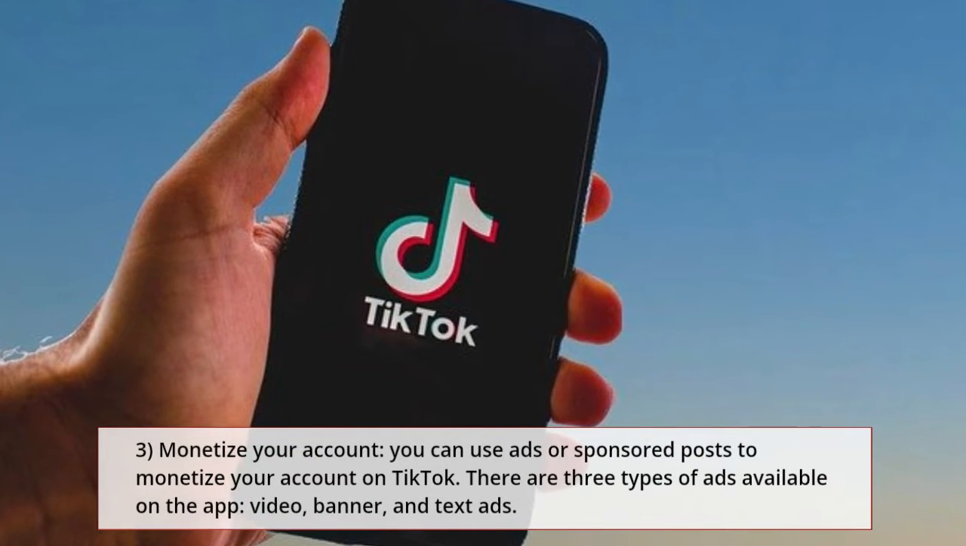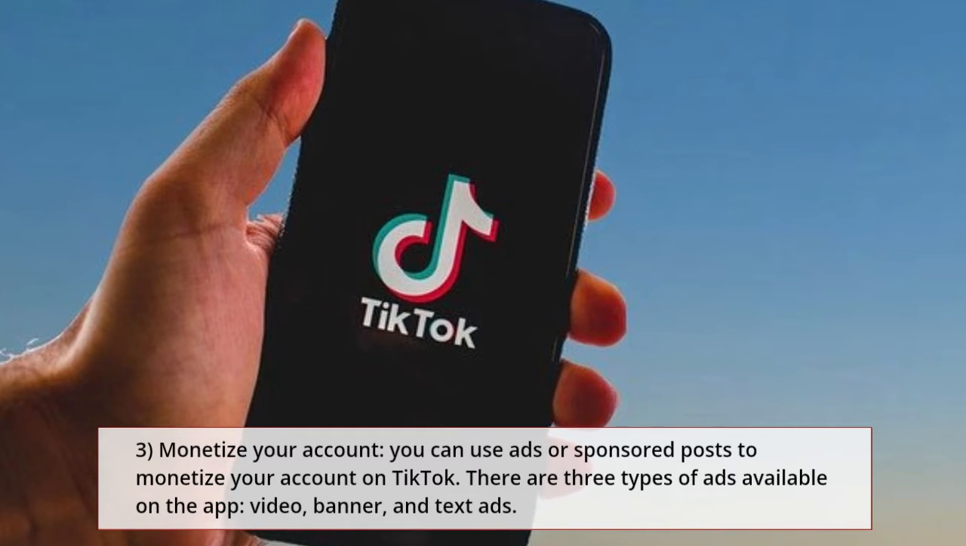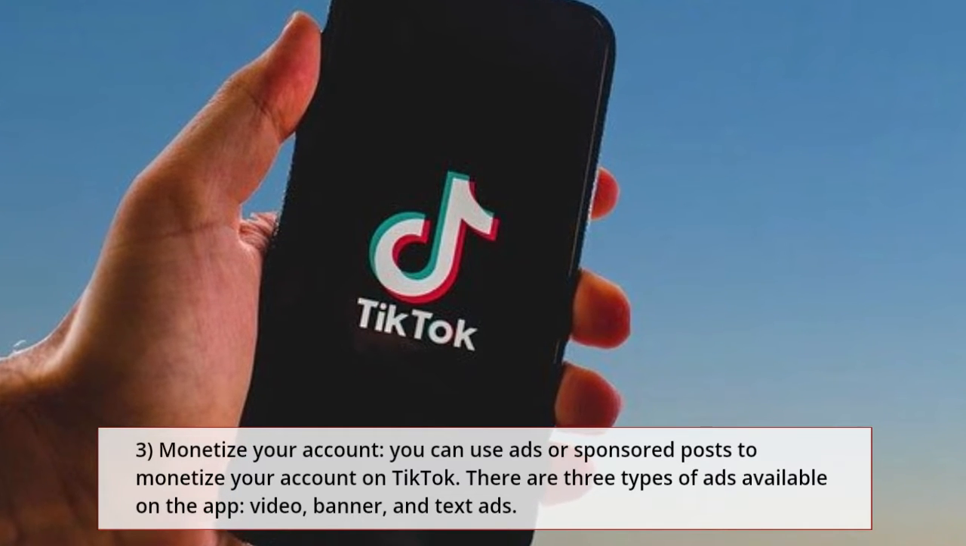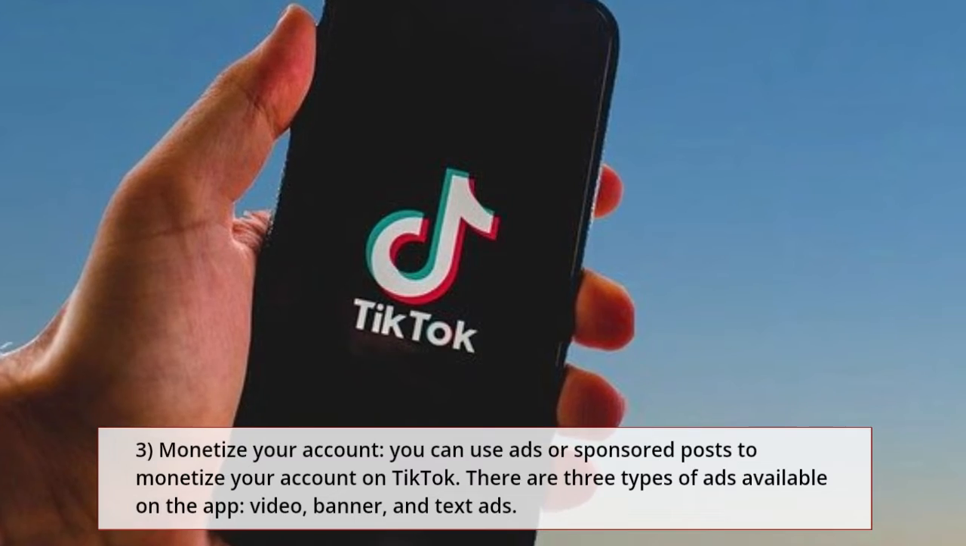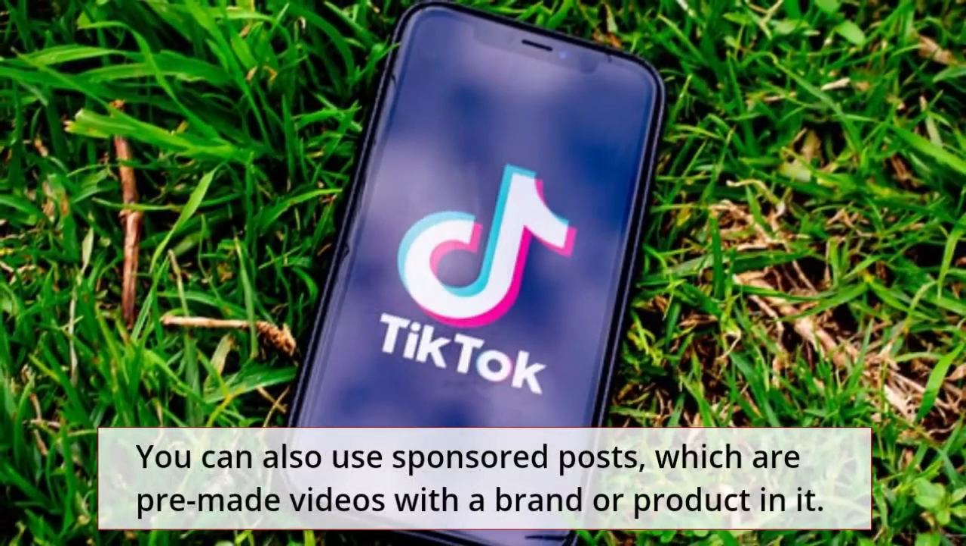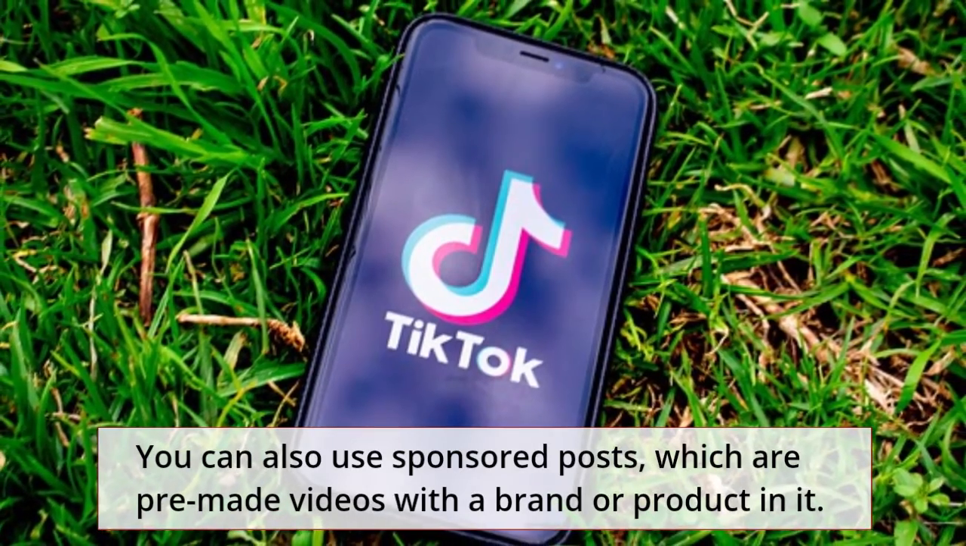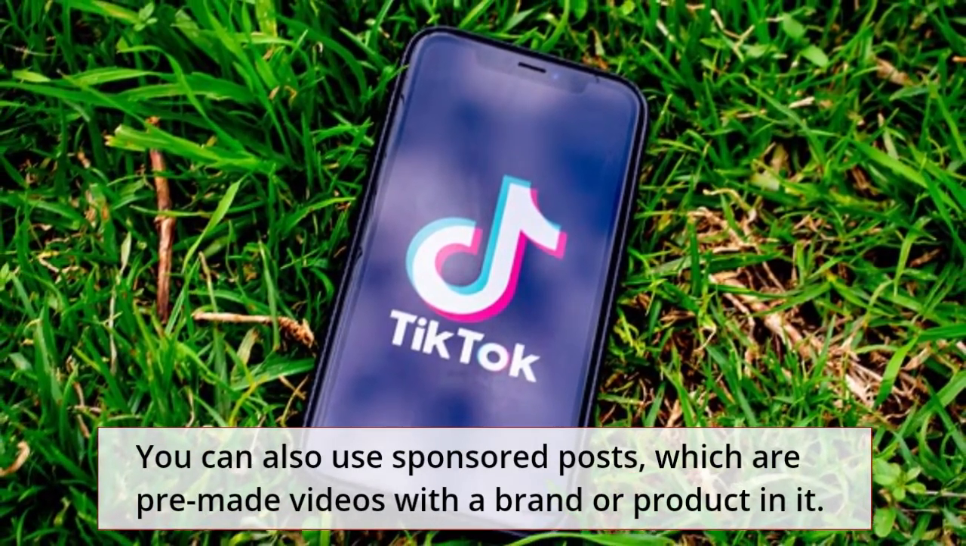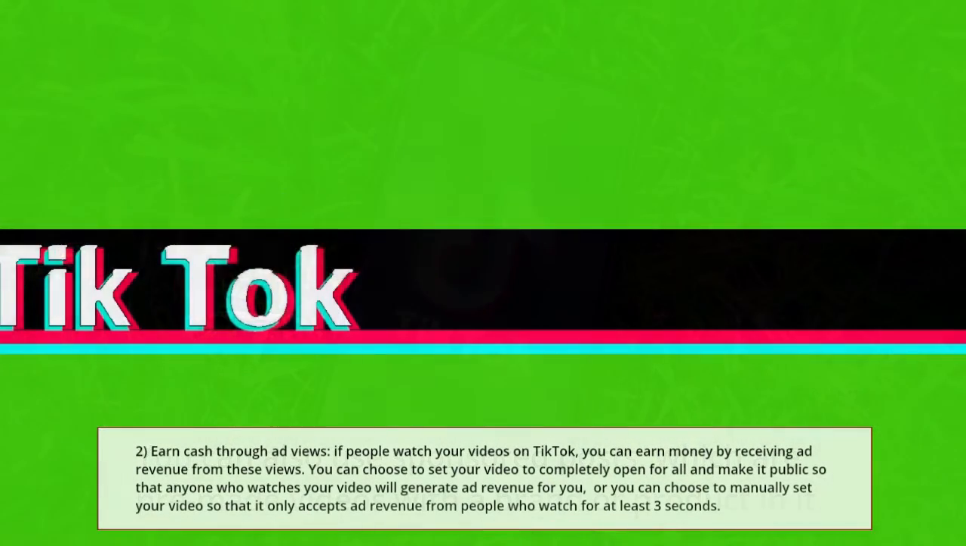3. Monetize your account. You can use ads or sponsored posts to monetize your account on TikTok. There are 3 types of ads available on the app: video, banner, and text ads. You can also use sponsored posts, which are pre-made videos with a brand or product in it.